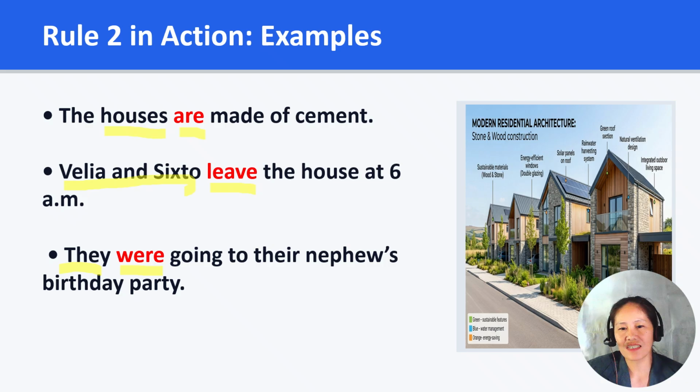So in this sentence, another example: the subject is they, which is plural. Since the subject is plural, we use the helping verb were instead of was. The verb phrase were going shows that the action was happening in the past.